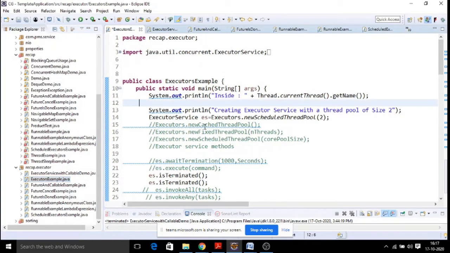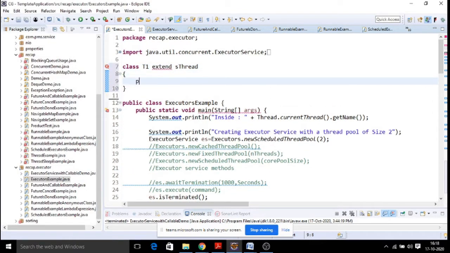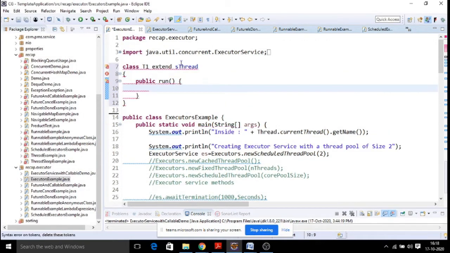If you want to create a thread in your class, you will create a class, say t1, that extends the Thread class, and you will override the run method, public void run. Maximum this kind of threads you will create in your application. Only 10 threads you can create.